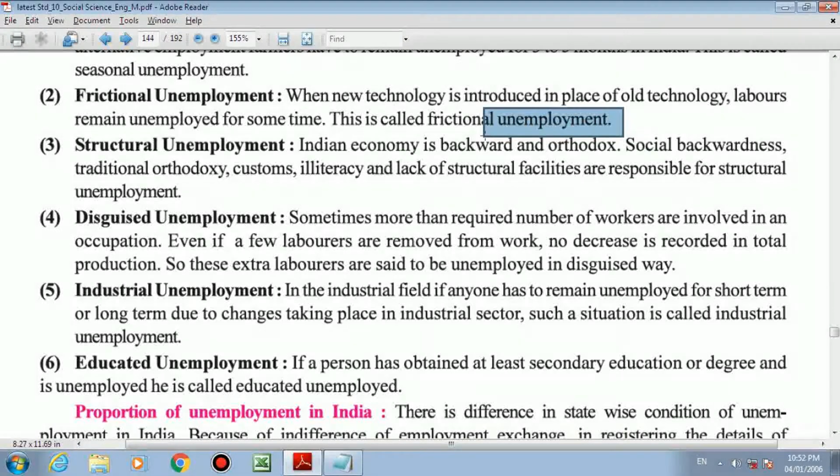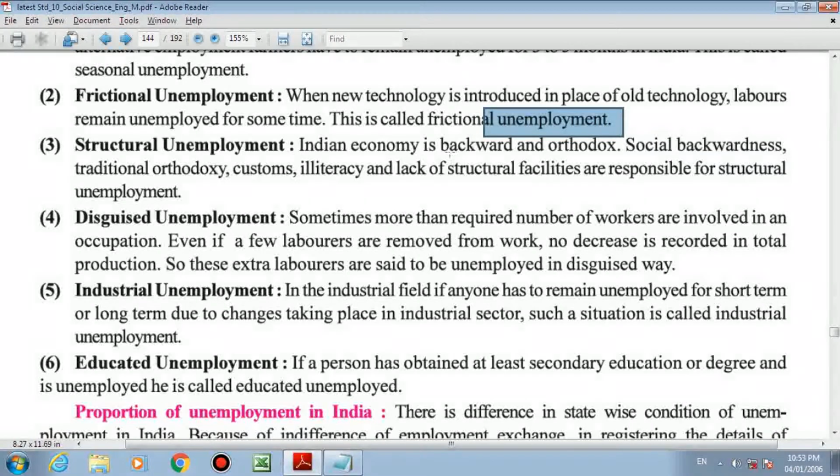Next is structural unemployment. The social structure of India can be a cause of unemployment. For example, if I got a job in the Andaman Nicobar Islands, in the extreme tribal area, my family will say, no, don't go for the job. I am ready to work, qualified, eager to work, salary also accepted, searching for a job, but because of the structure of my family and the old mentality of my family, I am not able to get a job. So I remain unemployed because of the social structure of my family.